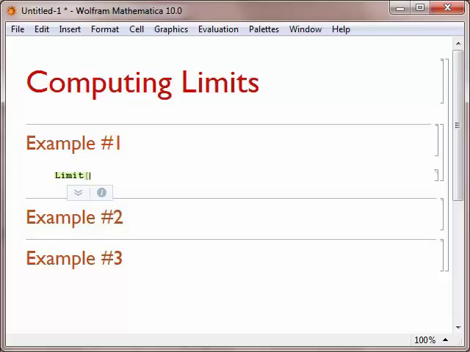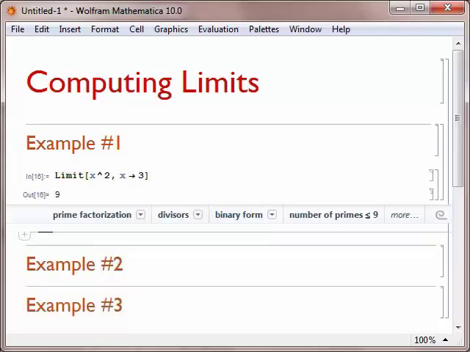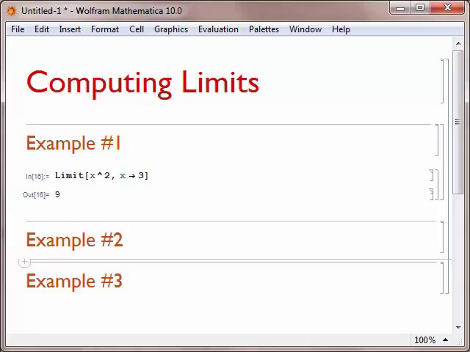So we'll take the limit of, and now we need to type in our function. We're just going to do the limit of x squared as x approaches. Now to do the approaches you do an arrow, so you do minus sign greater than, and then we're going to do as x approaches 3. So we know already that this answer should be 9, but if we close the square bracket and hold down Shift and push Enter, we'll see that we do get the output of 9, and Mathematica has correctly computed this limit for us. A lot of times, one of the hardest parts of computing a limit in Mathematica is figuring out how to correctly enter the function.